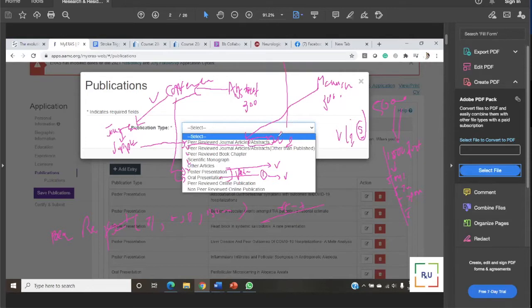You can put it in any category you wish, but make sure you do not put it in multiple categories.